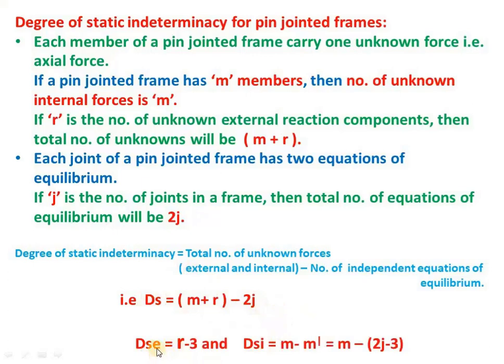As usual, the degree of external indeterminacy is r minus 3, because the total number of reaction components will be r, minus 3, because these are the basic three equations of equilibrium available to us. Then this is the total degree and this is the degree of external indeterminacy. So the degree of internal indeterminacy can be obtained by using the relation m minus m dash. M is the total number of members available in the frame. M dash is the number of members required to preserve its geometry, that is, the minimum number of members required to maintain its geometry.